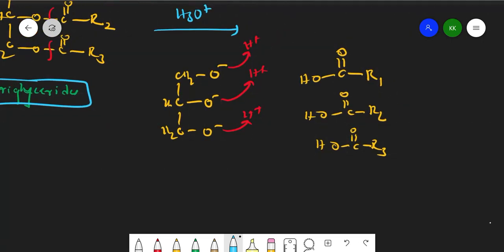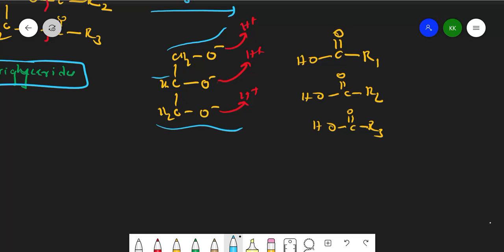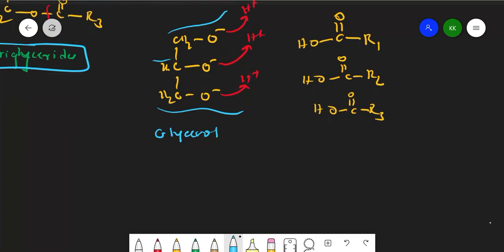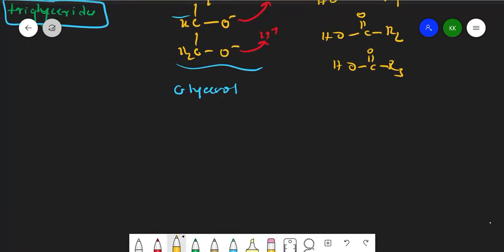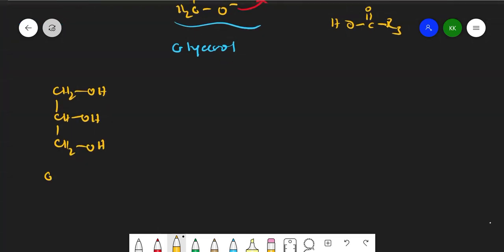Here now you have to read it like CH2OH, CHOH, and CH2OH. This is nothing but glycerol. These glycerols are available in most cosmetics, so they make the skin smooth. Let me write the structure again. Now you should be able to understand CH2OH, CHOH, and CH2OH. This is the structure of glycerol.